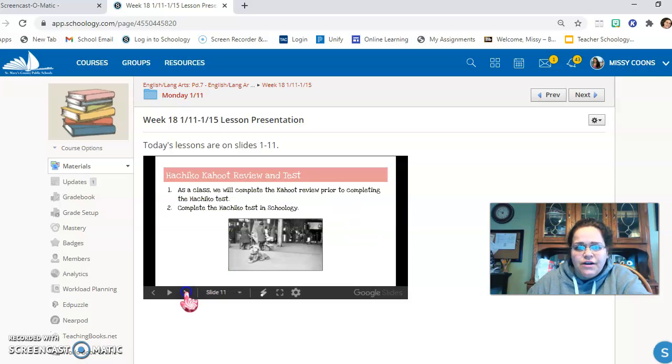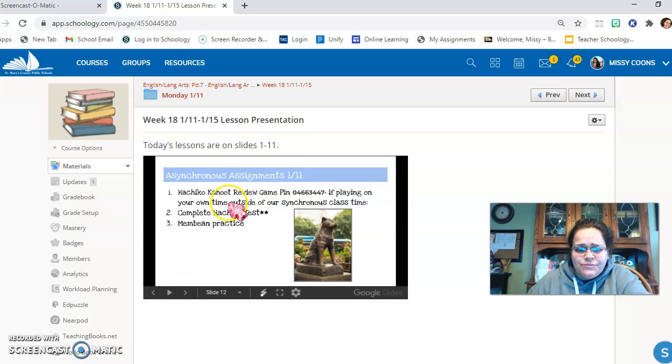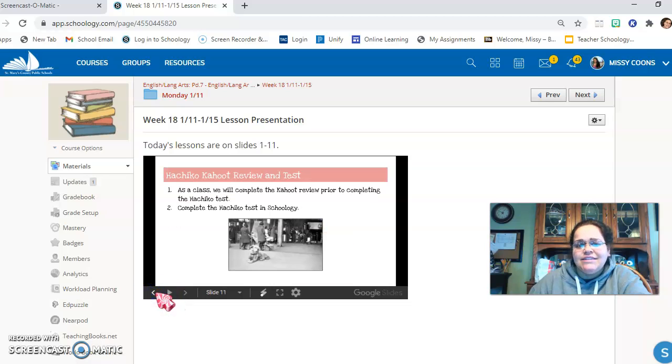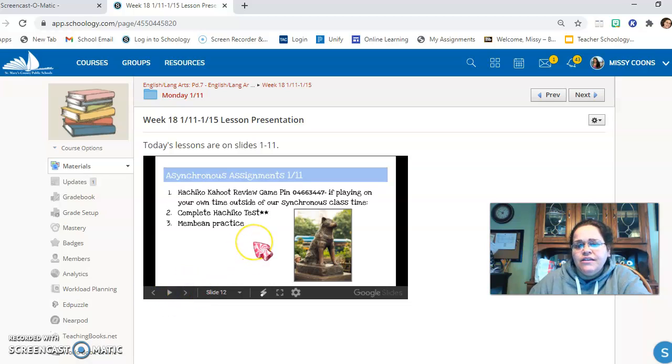Let me just get to our synchronous slide here. So again, Hachiko Kahoot review, here's the game pin. Complete the Hachiko test and Membing practice. And again, if you haven't done the quiz yet, you're doing that instead of the practice, okay? So again, if you have any questions, feel free to email me.